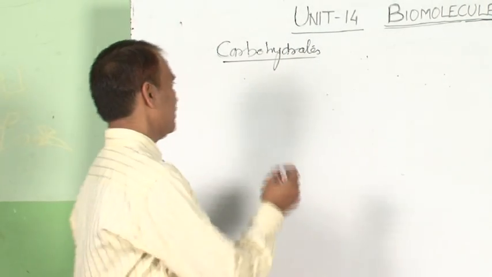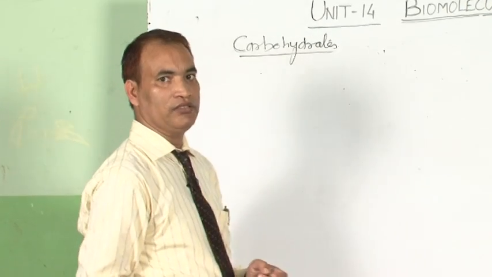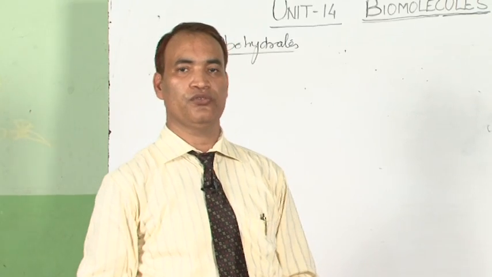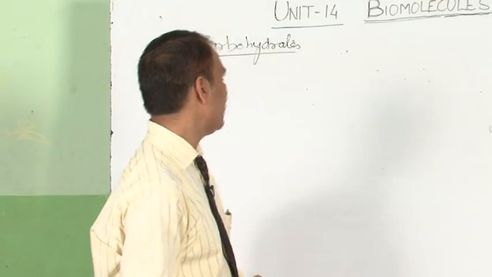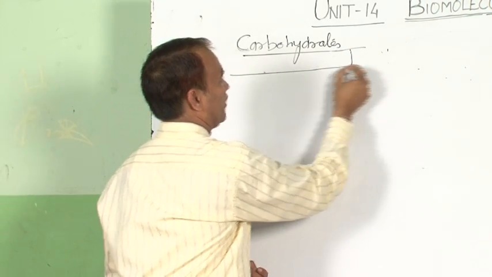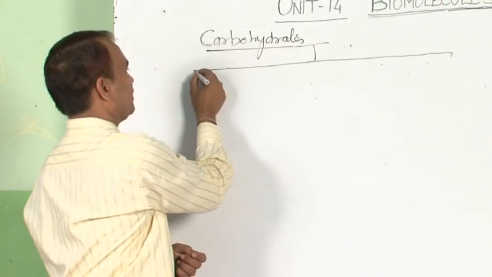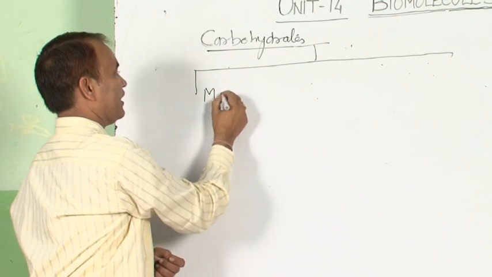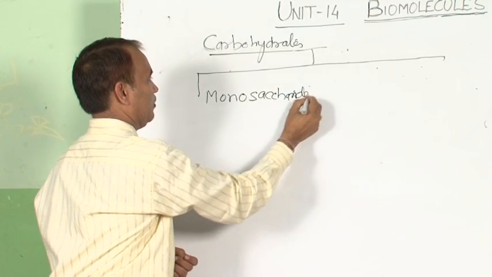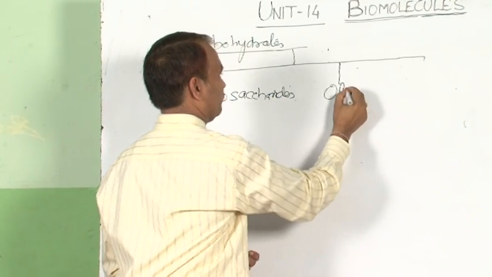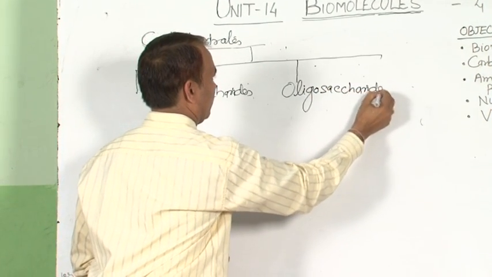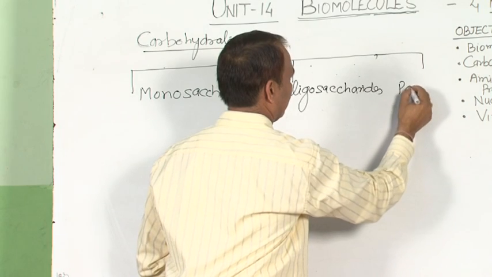Carbohydrates are sometimes called sugars, because the carbohydrates which are sweet in taste are also known as sugars. Now the classification of carbohydrates. On the basis of hydrolysis, carbohydrates can be classified as monosaccharides, oligosaccharides and polysaccharides.